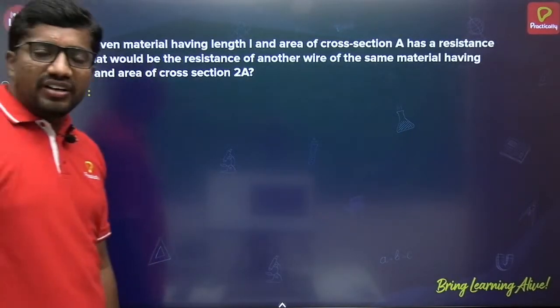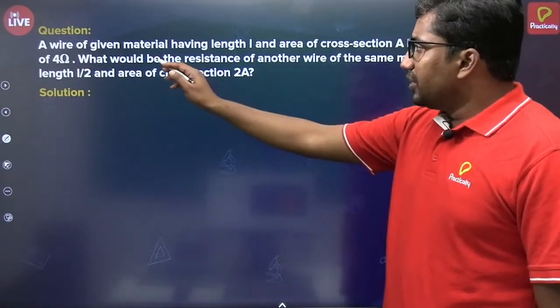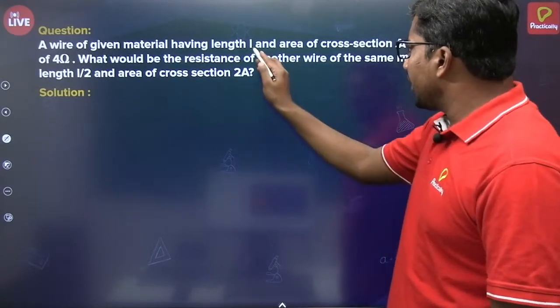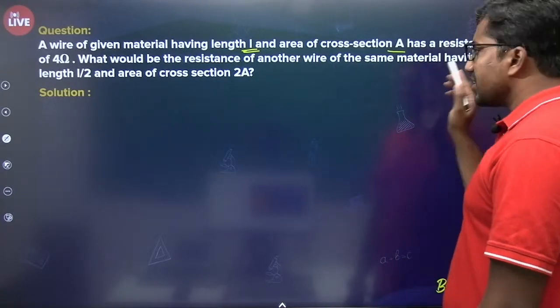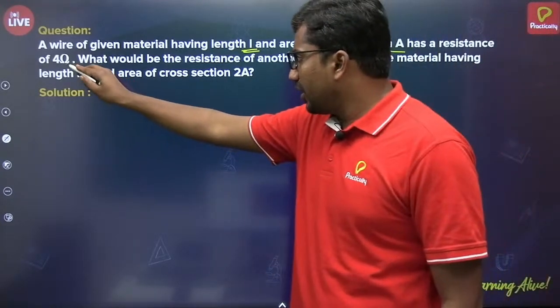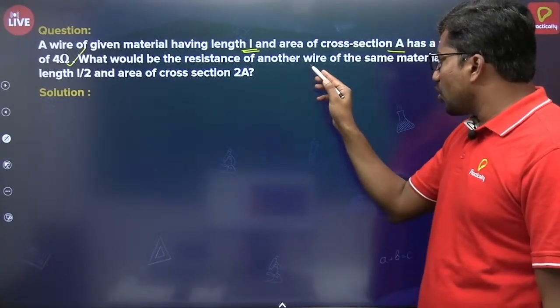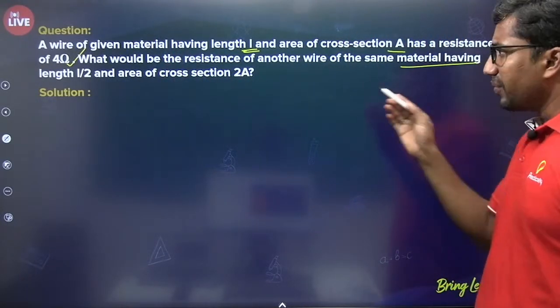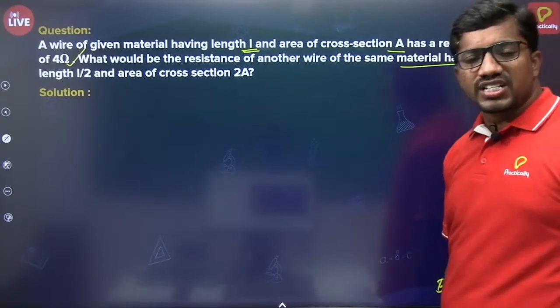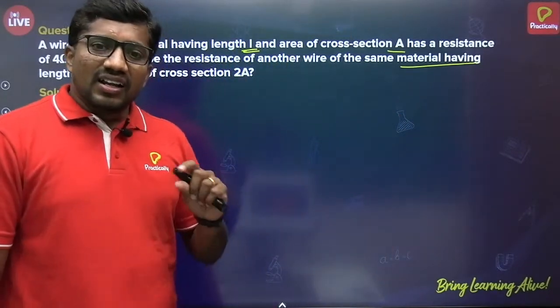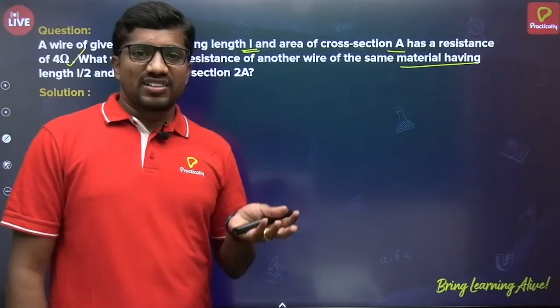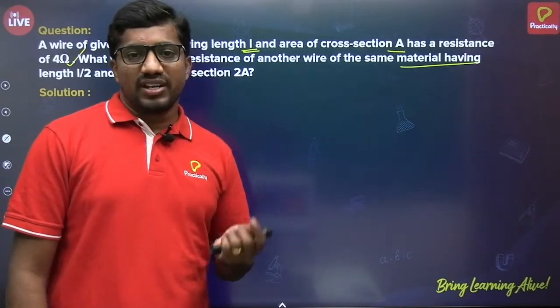And there is a question based on that resistance concept. Let us see. A wire of given material having length L and area of cross section A has a resistance of 4 ohm. What would be the resistance of another wire of the same material having length L by 2 and area of cross section 2A? So see, very important model. Here both length and area are changed. Then how can we calculate the new resistance?